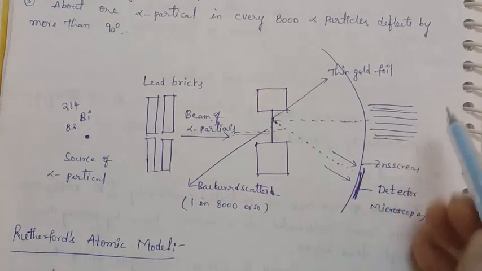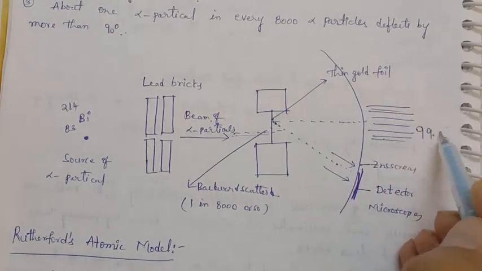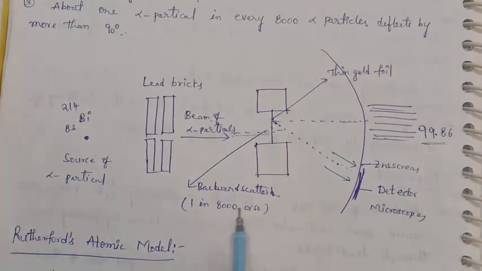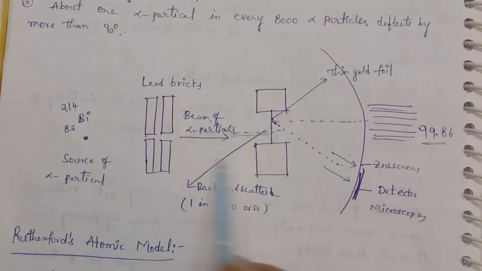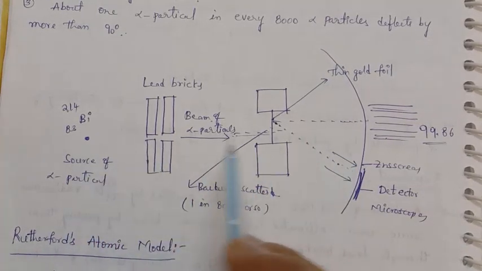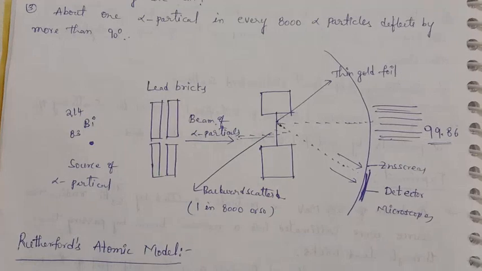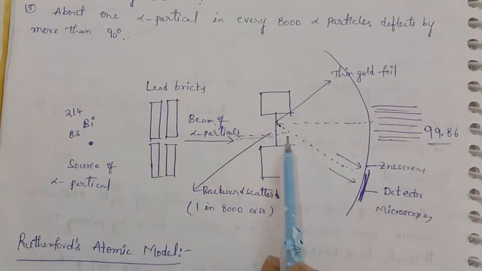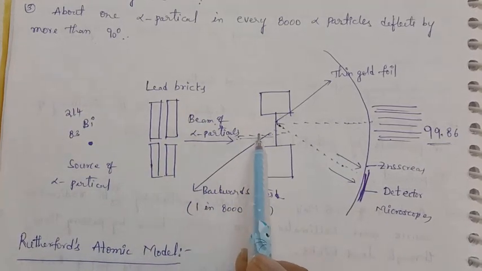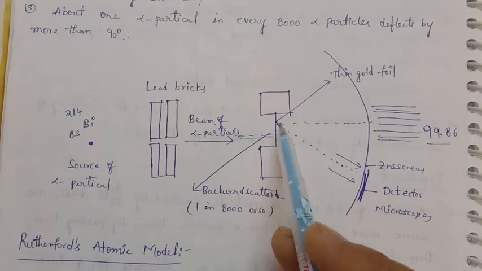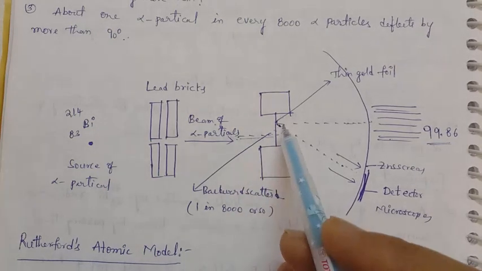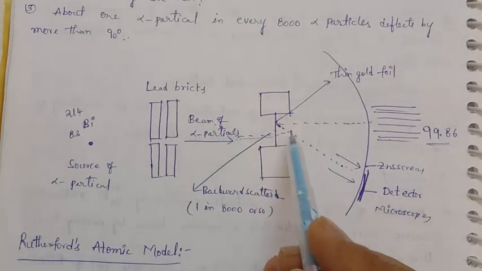So nearly 99.86% of the alpha particles do not suffer any collision with the gold atoms. That means they will be coming freely. And if suppose 8,000 alpha particles are bombarding these gold atoms, in that only one alpha particle gets deflected by more than 90 degrees.